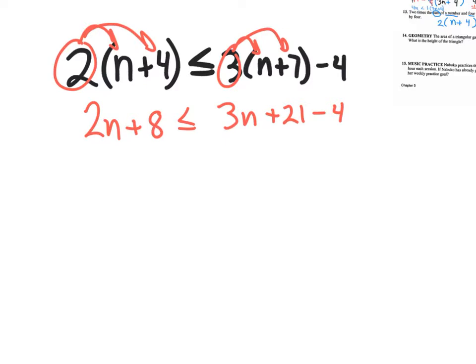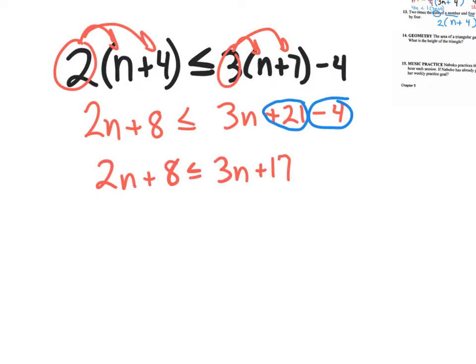Now on the right side, again, we still have terms that could be combined. We have 1, 2, 3 terms. So let's combine the terms that are alike, the numbers with the numbers. So 21 minus 4, you just do this in your head. 21 minus 4, that's going to be 17. So you really have the new inequality, 2n plus 8 is less than or equal to 3n plus 17. And now we want to get n by itself on one side.